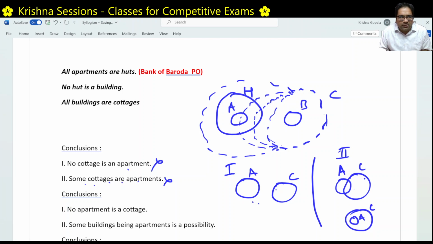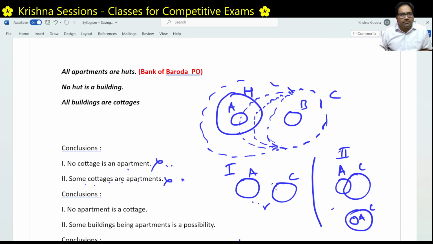Some are apartments, some are not apartments. Here also, some are apartments. This part are apartments. Remaining are non-apartments. But if you see overall, either this will happen or this will happen. One or two will happen. It cannot happen that both will not happen, because either there will be intersection or there will not be intersection. So either one or two will definitely be true. Both are independently wrong, but together, if this is wrong, then this is right.